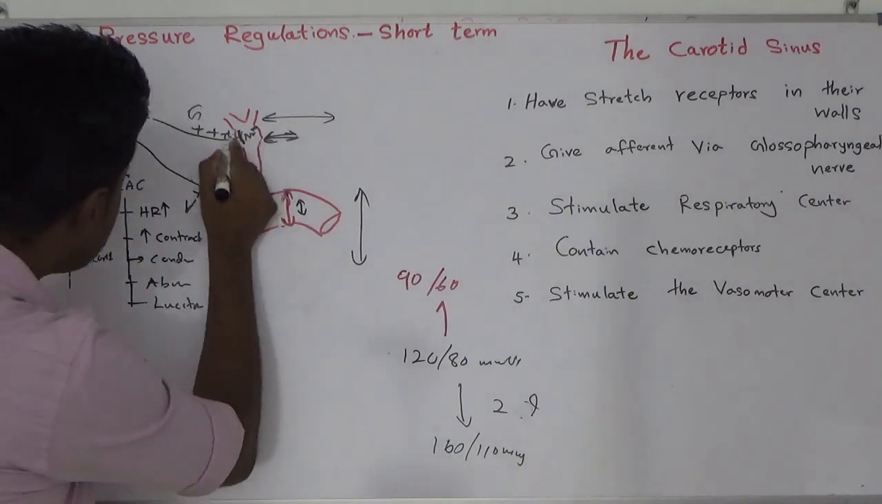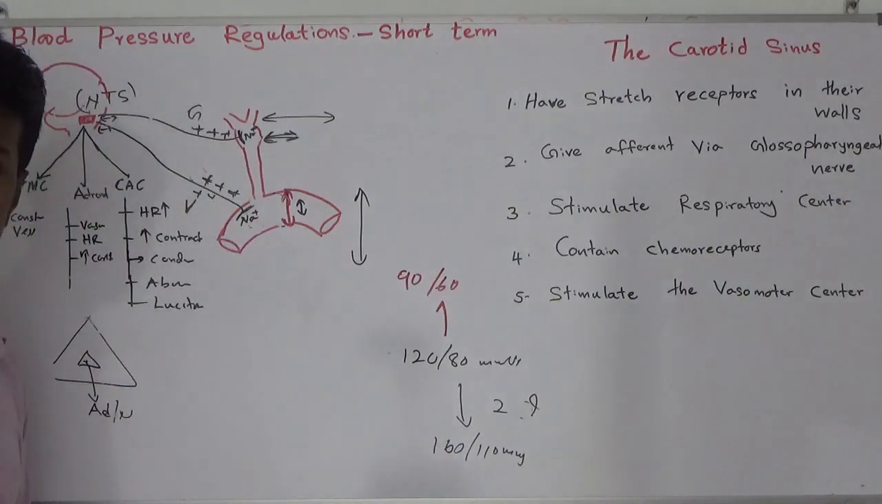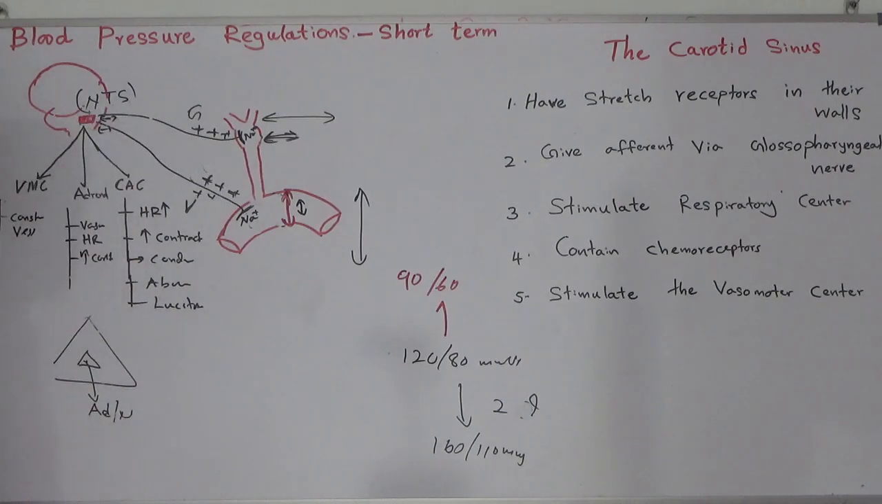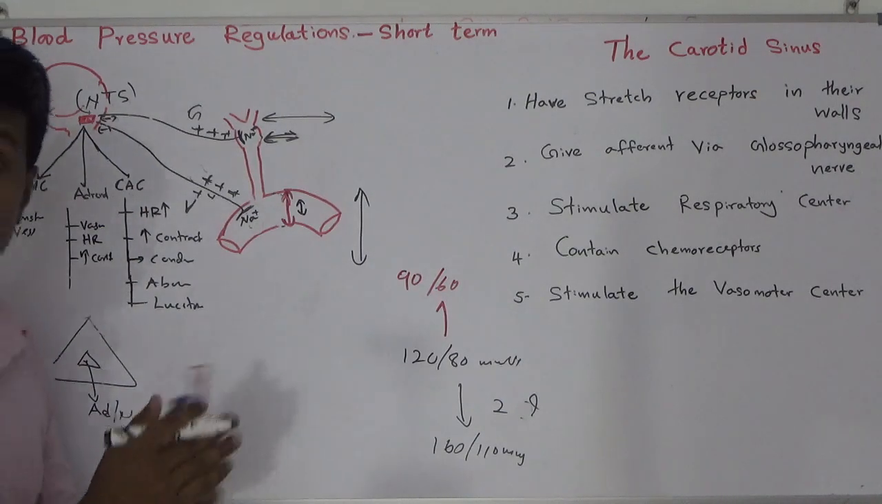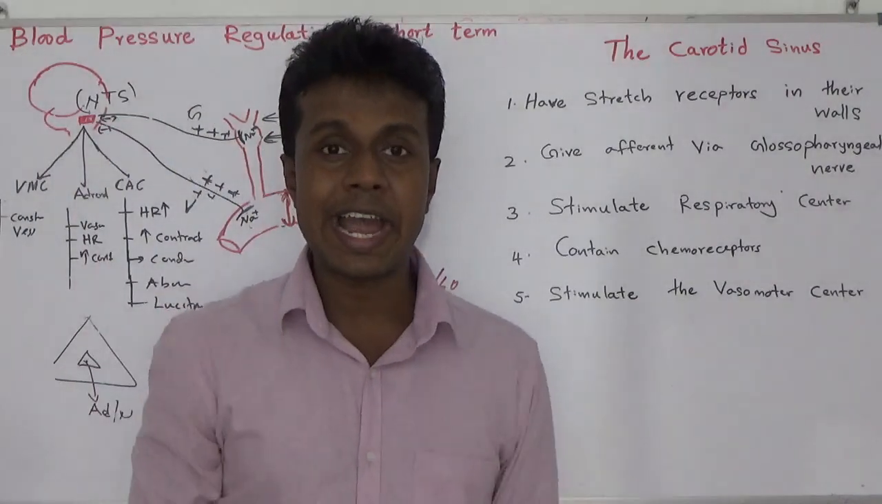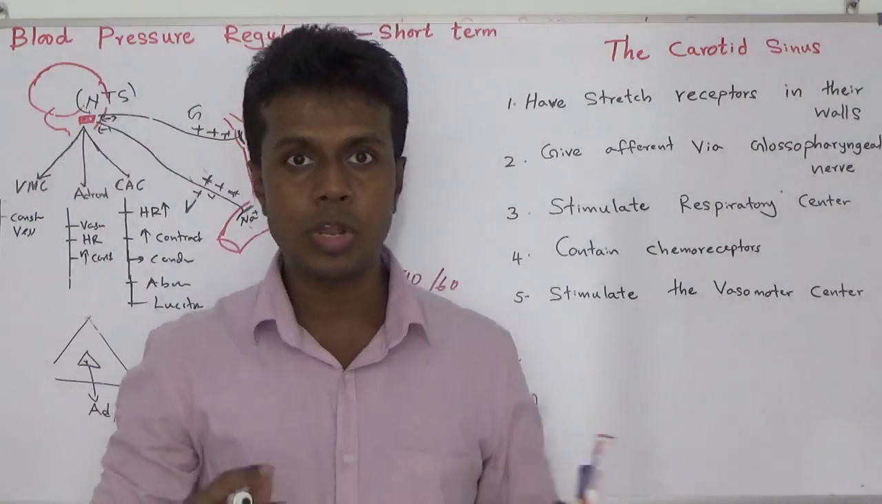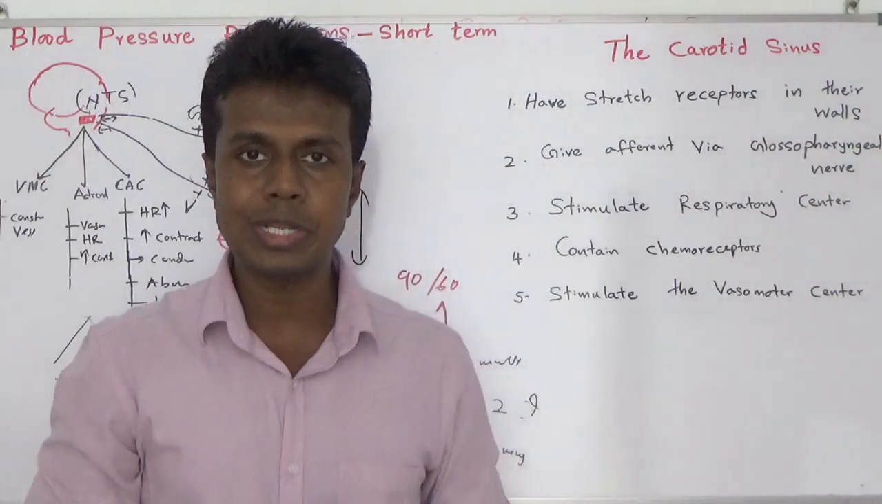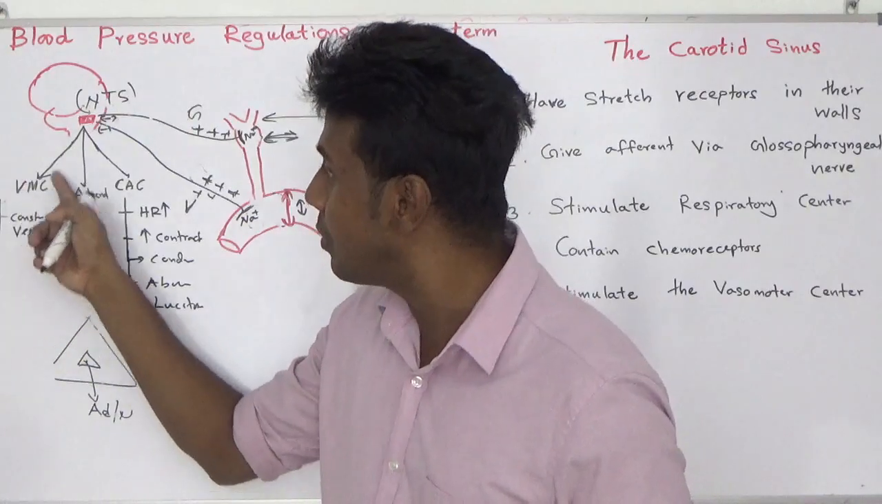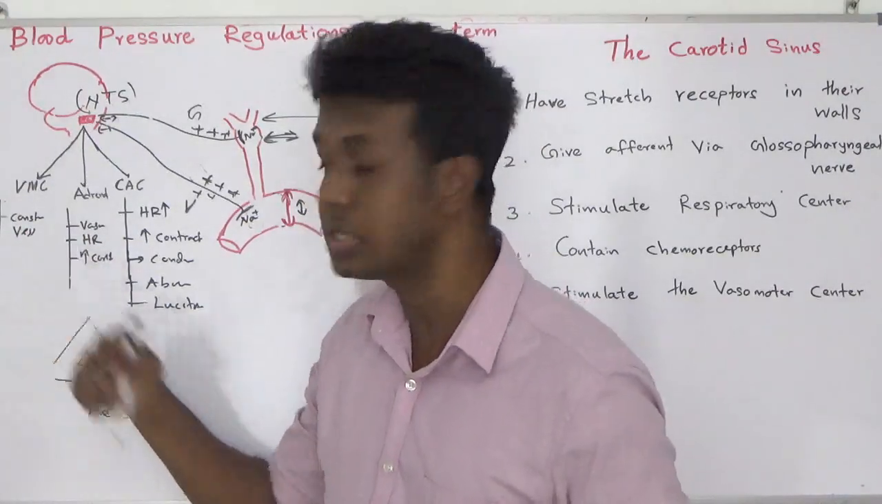No. Do you think there will be an impulse via the glossopharyngeal nerve? No. So do you think there is inhibition on the nucleus of tractus solitarius? No. There is no inhibition. So the nucleus of tractus solitarius can now freely act. Why? There is no inhibition from the vagus and glossopharyngeal nerve. They can freely act. They stimulate the vasomotor center and cause vasoconstriction.